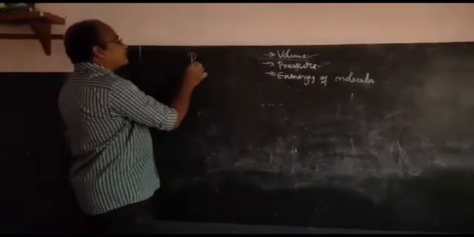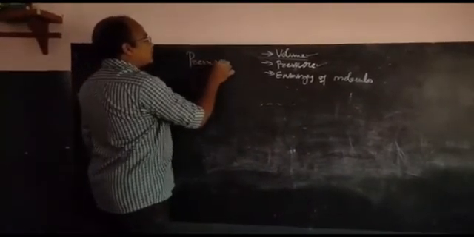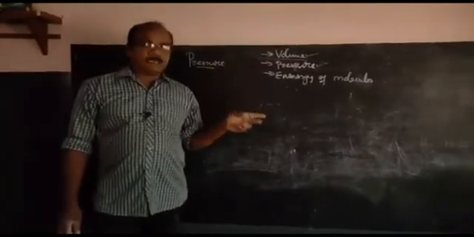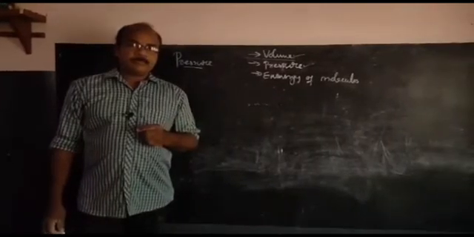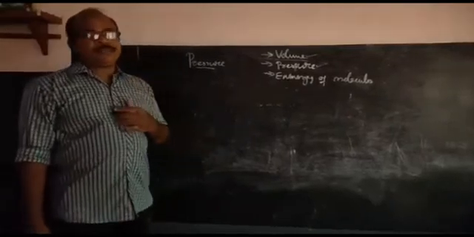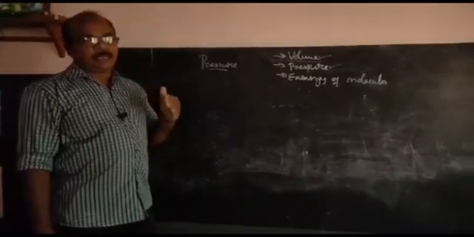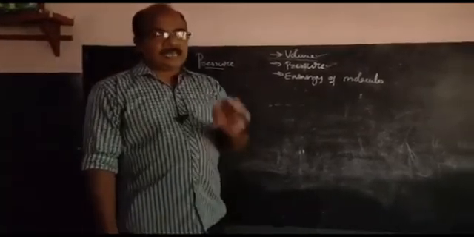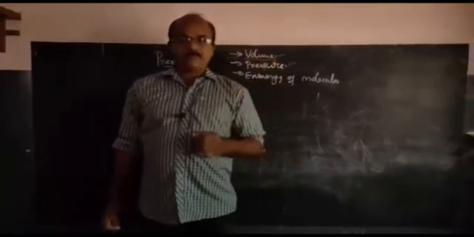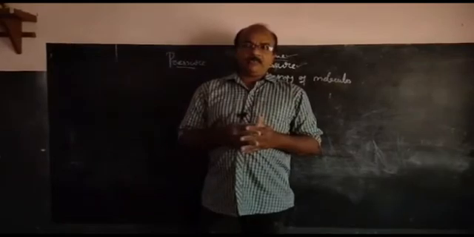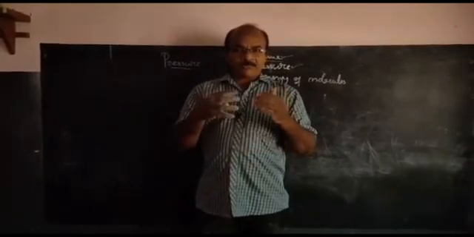Next, we have to examine the pressure of gases. When we go through the third point we learned earlier, the molecules of gases are under rapid random motion. What is the fourth point? As a result of this random motion, the molecules collide with one another.